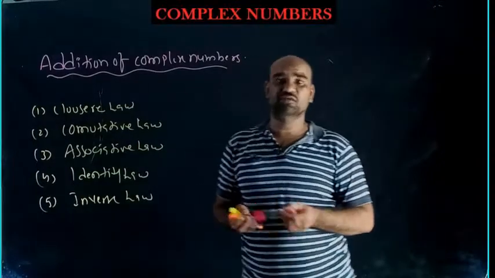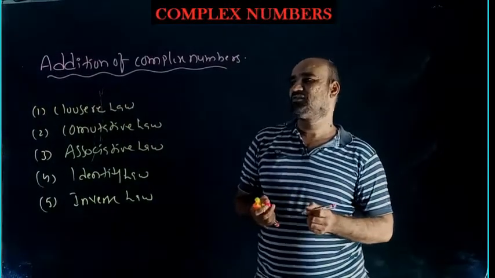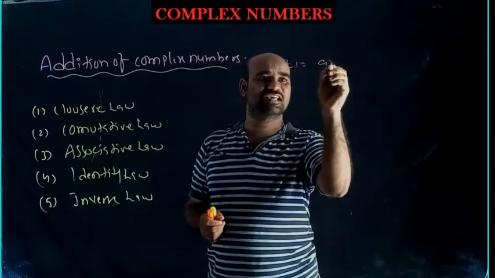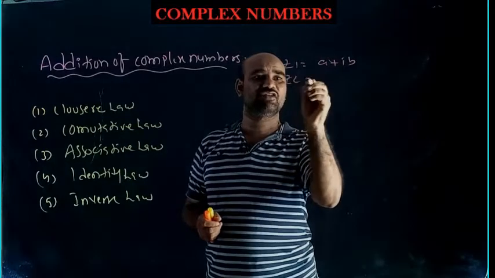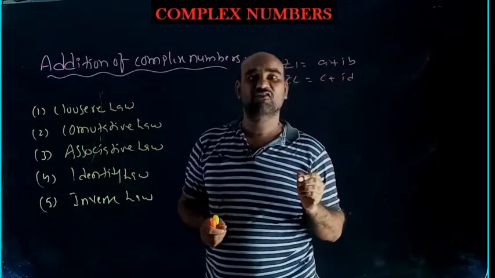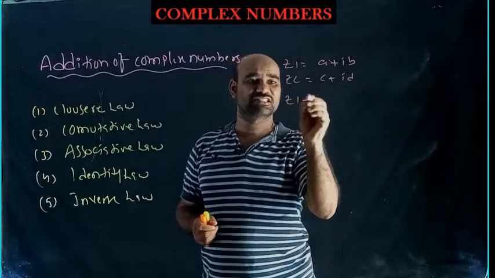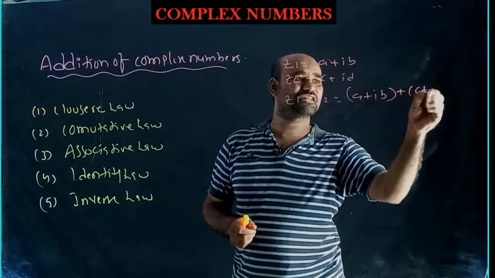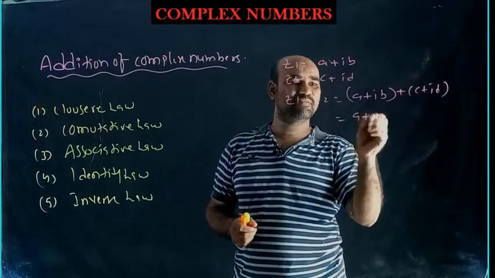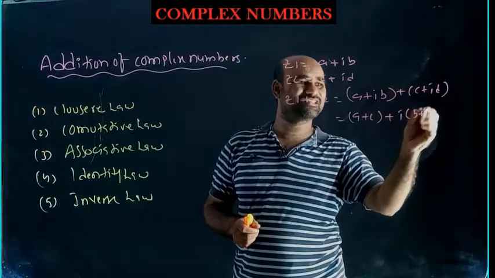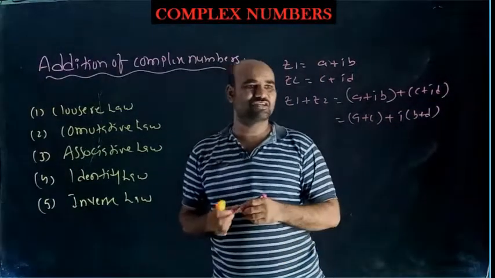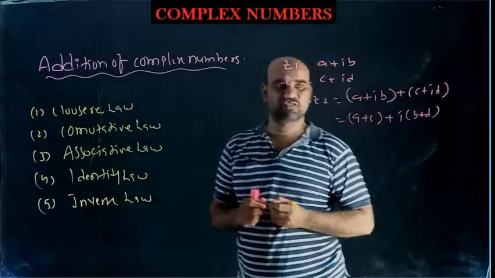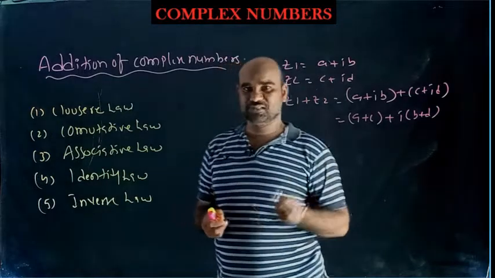Okay students, now operations on complex numbers. First one is addition of two complex numbers. z1 is given as a plus iota b, z2 is given as c plus iota d. I want to add these two complex numbers. z1 plus z2 is equal to a plus iota b plus c plus iota d, or in other words, a plus c plus iota of b plus d. For z1 plus z2, the real part is a plus c, and the imaginary part is b plus d. In this way you can add two complex numbers.